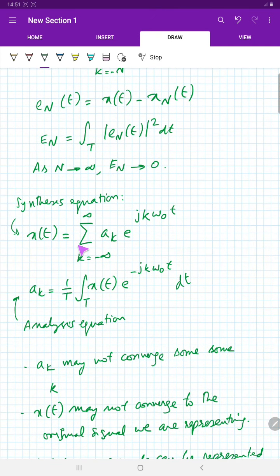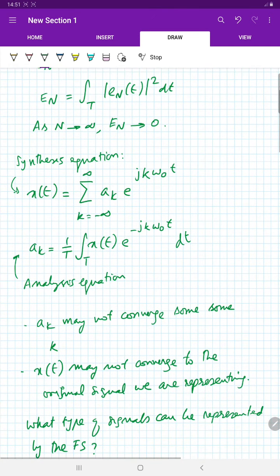Now let us look again at the synthesis equation and the analysis equation of the Fourier series, which you must be familiar with by now. There are some issues here which we have to be careful about. First of all, these are the Fourier series coefficients. What is the guarantee that this integral will converge? There could be some signals for which this may not converge, especially if x of t is very big. Although this is over one period, it still may not converge.